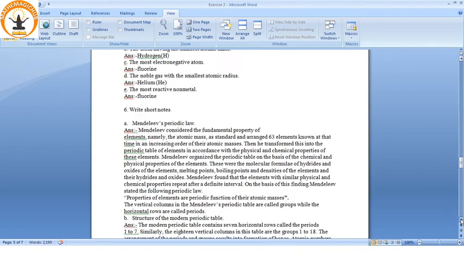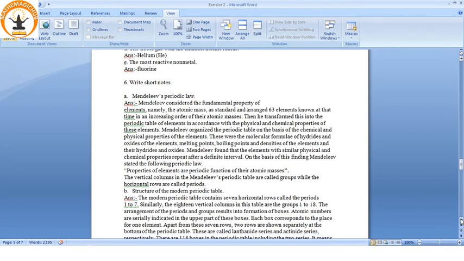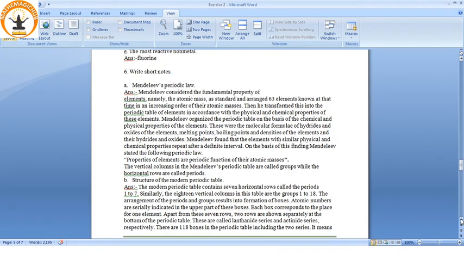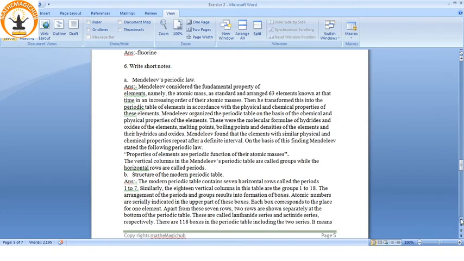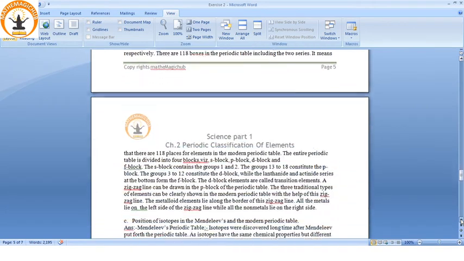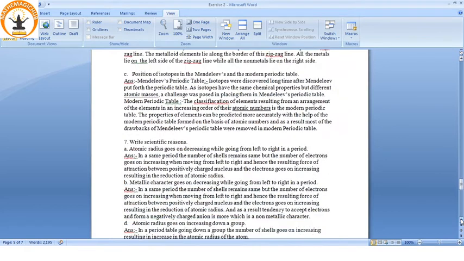Now the short notes on Mendeleev's periodic law. So this we have already seen. What is Mendeleev's periodic law, then the structure of the modern periodic table. So these are more of theoretical questions, so I am not going into those details.